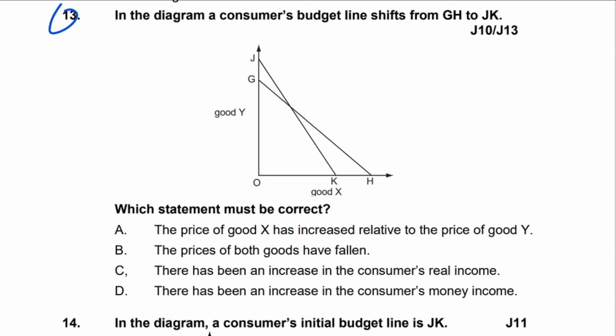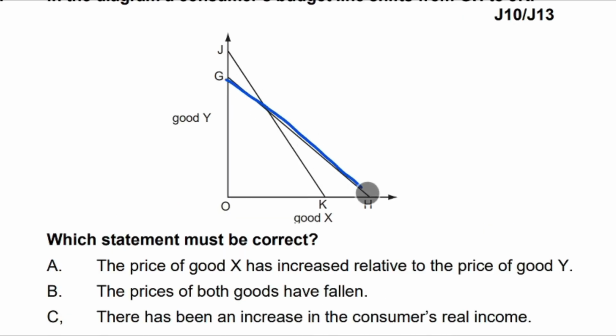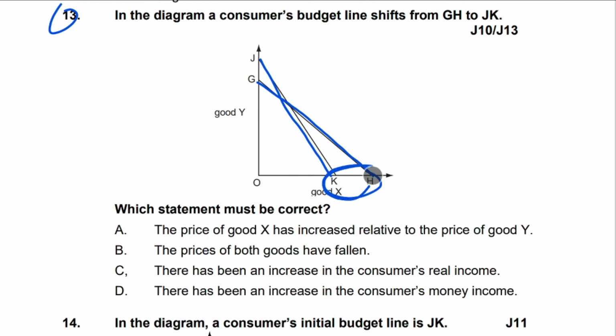In the diagram, a consumer's budget line shifts from GH to JK. It means initially the budget line was GH, and now it has shifted to JK. So this is the new budget line. It means now the consumer's purchasing power for X has decreased because he can now purchase a lesser quantity of X, and purchasing power for Y has increased. And this kind of shift in budget lines, when two budget lines cross each other, is basically the substitution effect, and we talk about relative change.